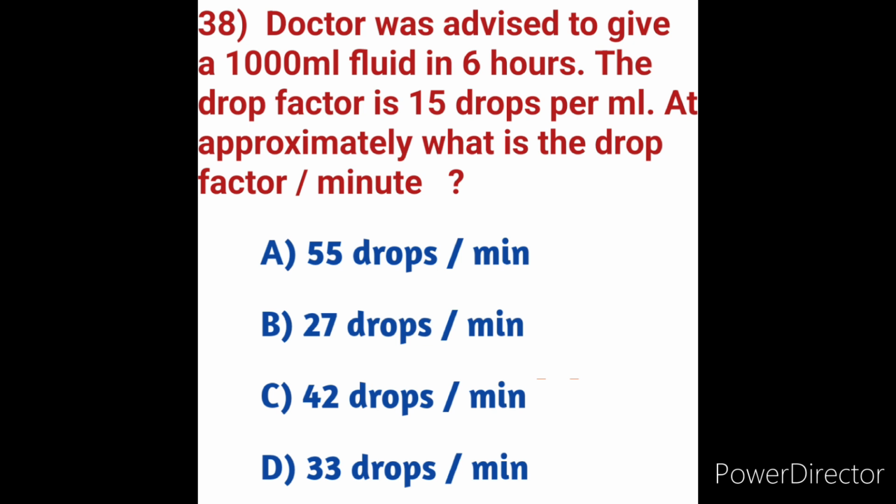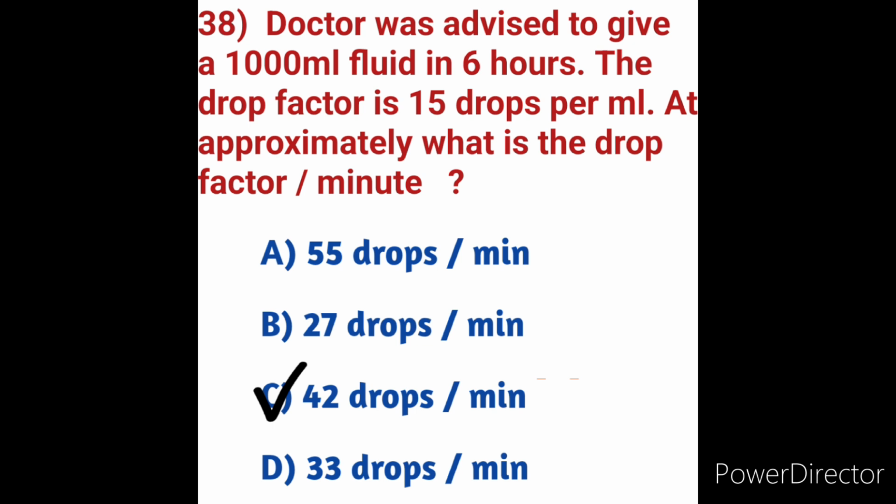Just use this formula. Once again I am repeating: total volume in ml divided by time in minutes multiplied by the drop factor. Volume to be administered 1000 ml, time 6 hours, drop factor 15. So we will get exactly 41.6. So here we have option C. I am directly saying the answer because we have less time.